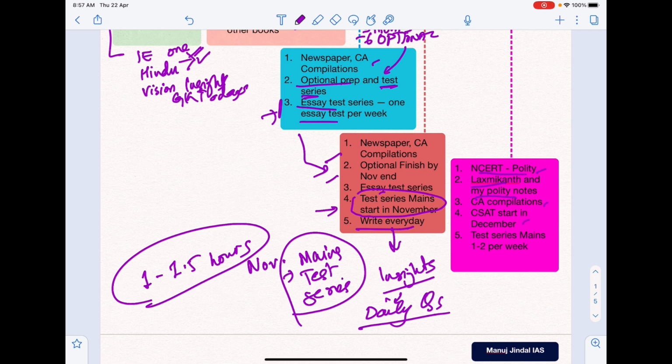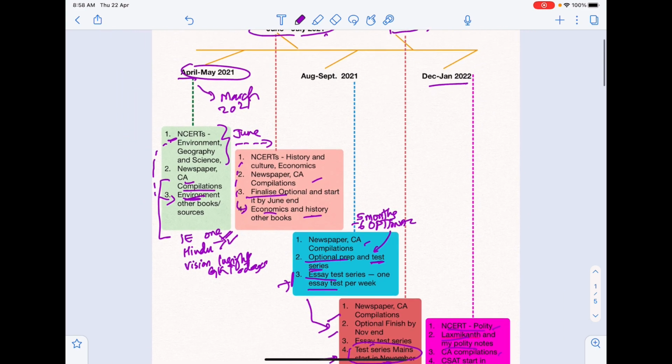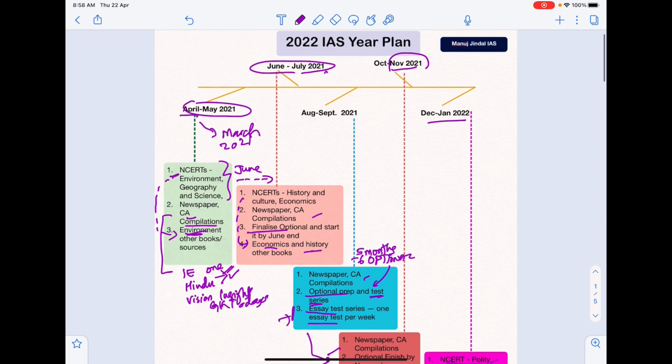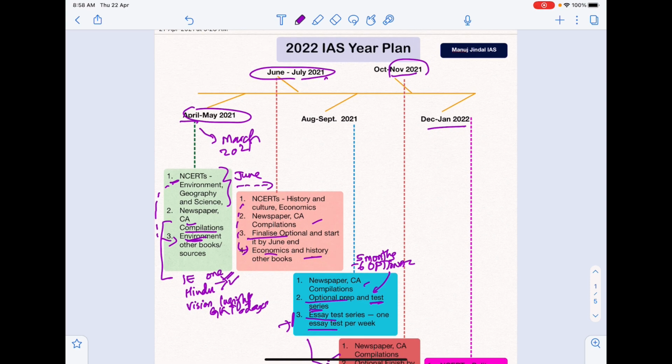CSAT अभी आप दिसंबर में स्टार्ट कर सकते हैं. CSAT will not need much time because only 33% marks are required in CSAT. So 1 or 2 months you should be good to go. And finally, mains test series 1 to 2 per week you start. Okay, mains test series जो है आपकी, वो जो आपने नवंबर में शुरू करी थी वो आप 1 से 2 हर हफ्ते करना लगातार जारी रखिए ताकि आपको फीडबैक मिलता रहे. So this is the plan for 2021 and January of 2022.